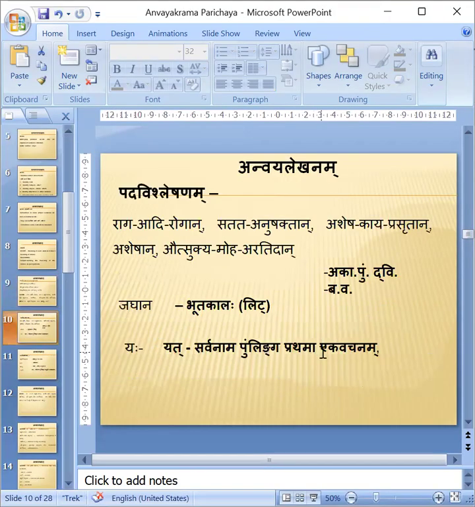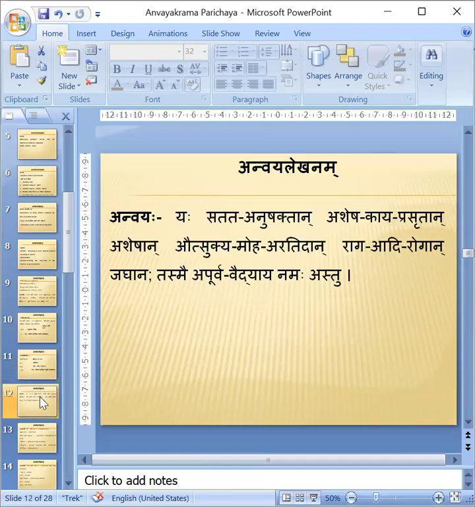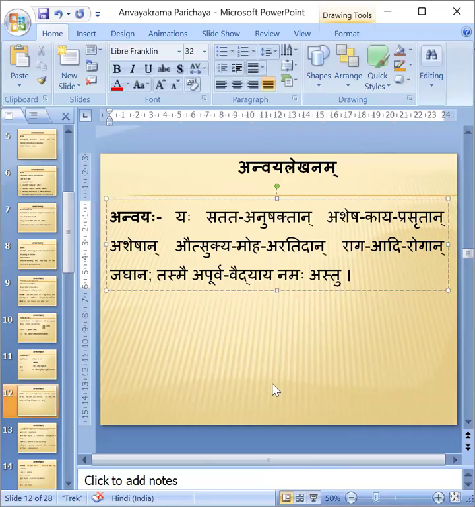Kriyapada. Now this is not needed for Pada Vishleshana. Directly we will go to Anvaya. Now I have to ask questions. I got this Jaghana Kriyapada. Jaghana Kriyapada I am putting at the end. Then I am asking the question: what is Karta here? Yaha. Who has killed? Jaghana means killed.